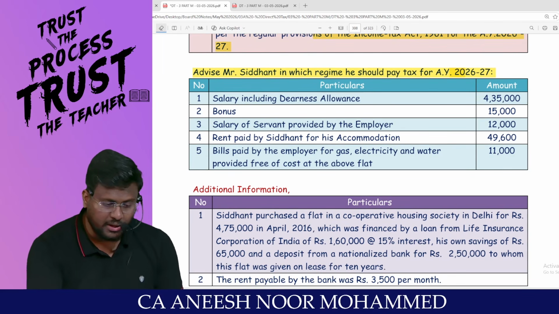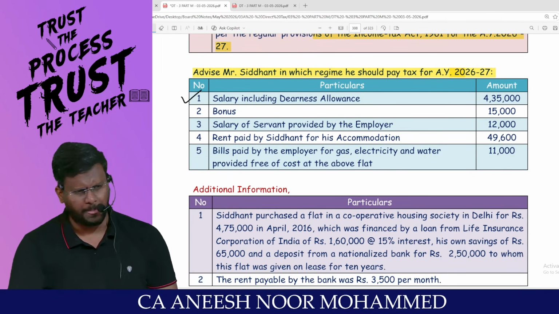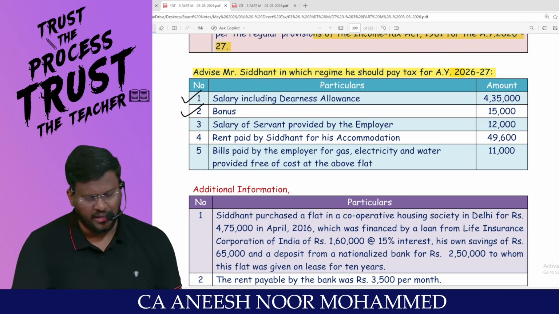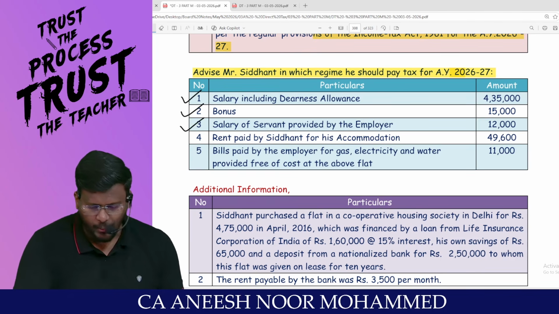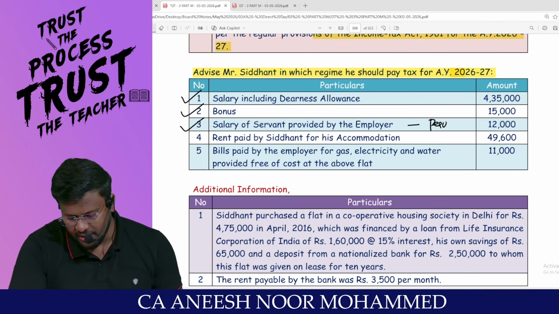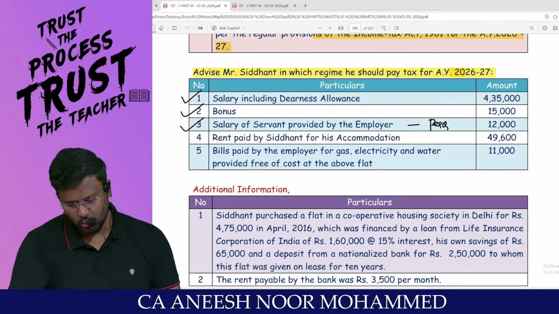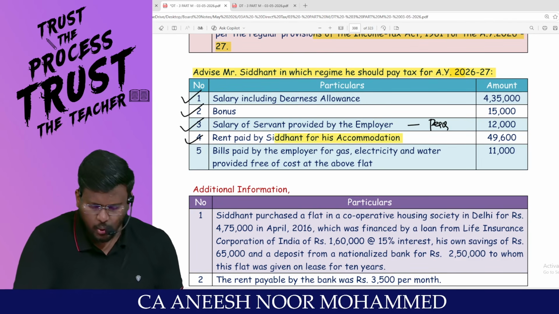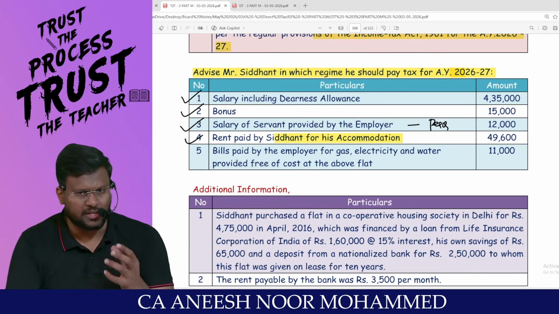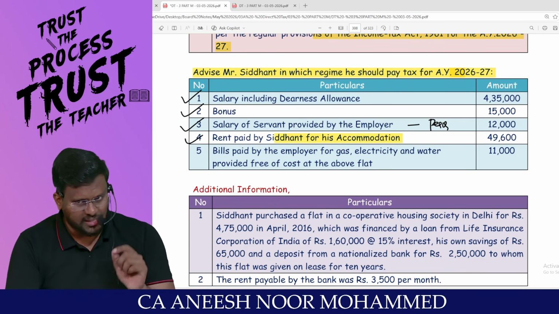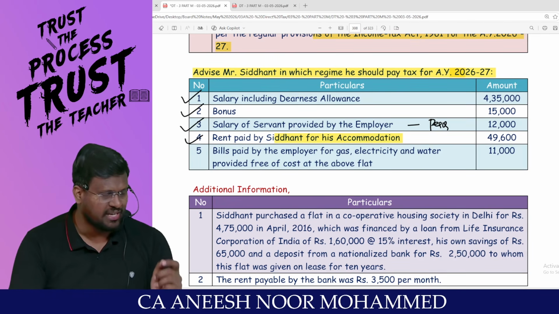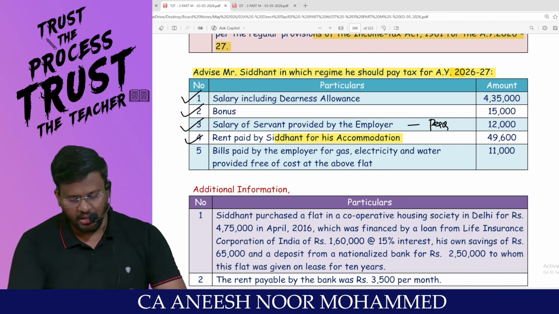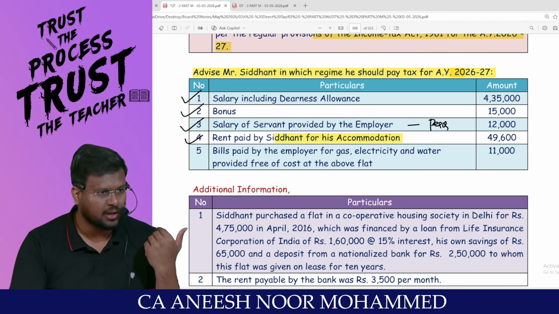Salary including DA is 4,35,000. Okay. Bonus 15,000 fully taxable. Salary of servant provided by employer, this will be treated as perquisite, my dear lovable students. Rent paid by Siddharth for his accommodation, you have to check whether the employer has given HRA or not. If employer has given HRA, under the optional tax regime, he is entitled to claim 10(13A). Under default tax regime, it is fully taxable.